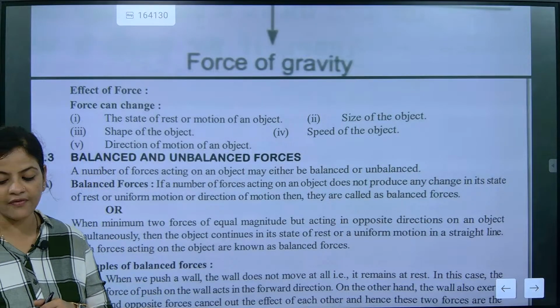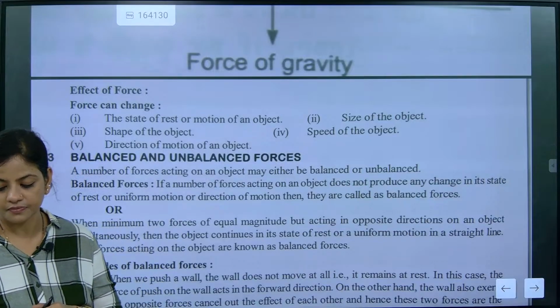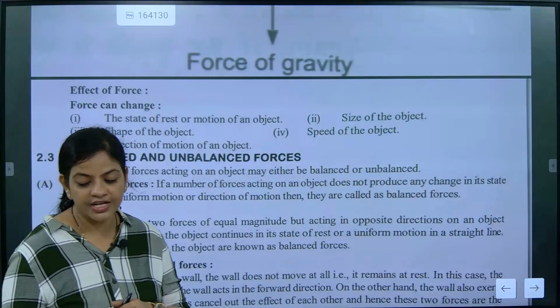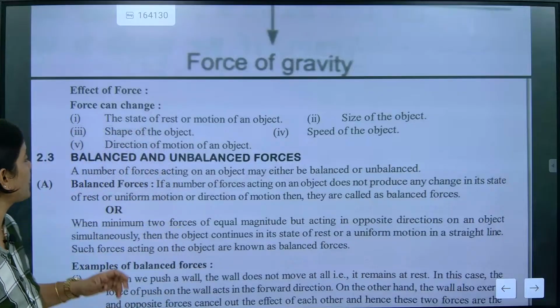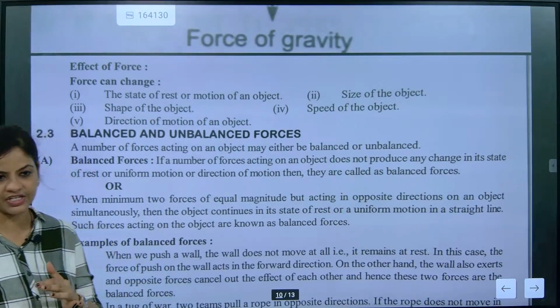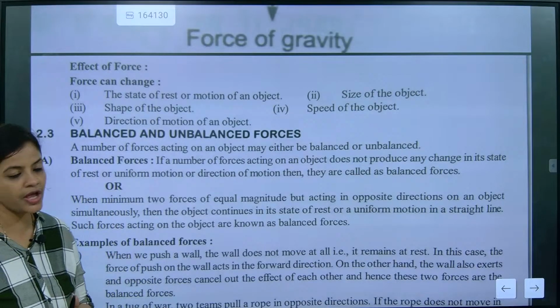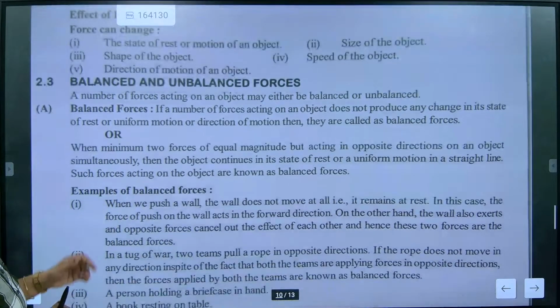So change in direction is also done by that. Direction change, shape change, size change, speed change, all the crucial parts will be changed with the help of the force.